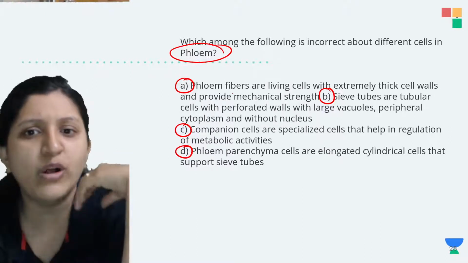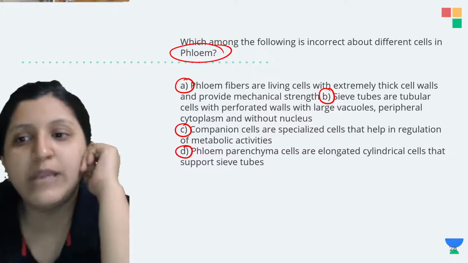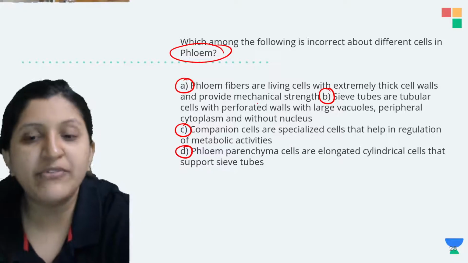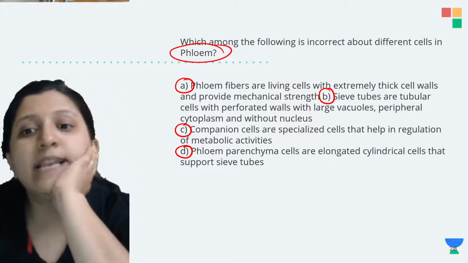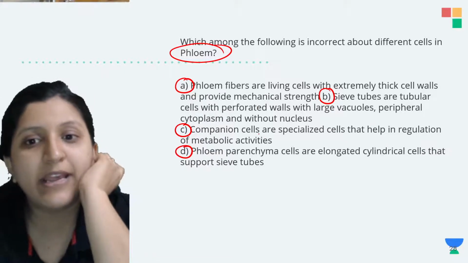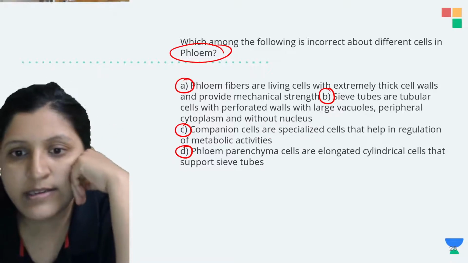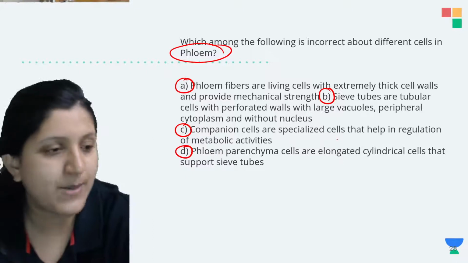Sieve tubes are tubular cells with perforated walls, with large vacuole, peripheral cytoplasm and without the nucleus. Companion cells are specialized cells that help in regulation of metabolic activity. Phloem parenchyma cells are elongated cylindrical cells that support sieve tubes.